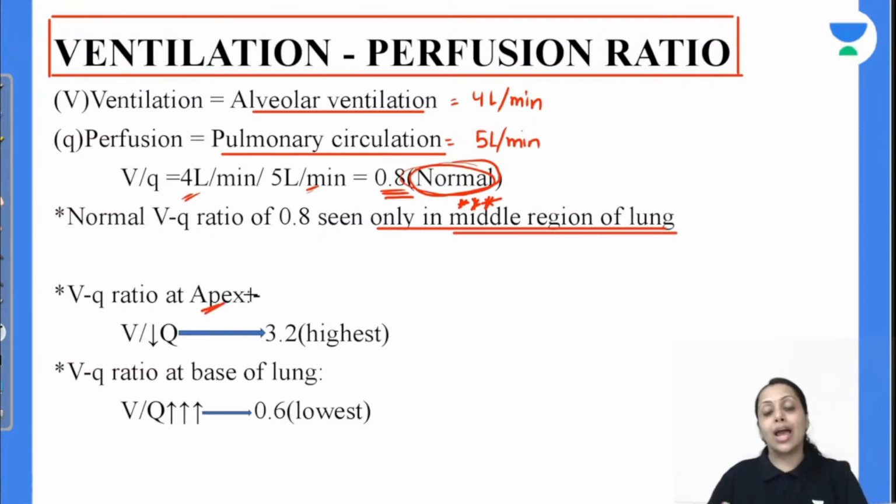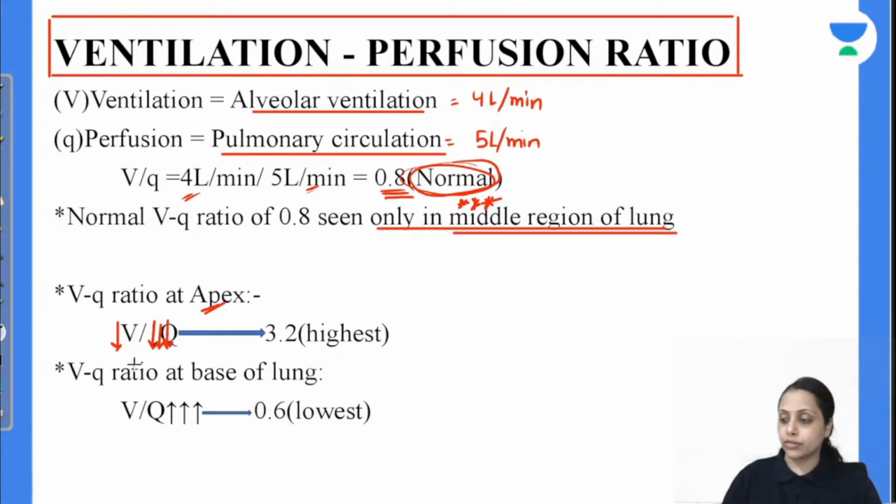So now coming to the apex. Apex पे क्या है हमारा? Perfusion less है. Ventilation is less but perfusion is very less. Almost nil है perfusion. So this ratio increases, and at the apex हमारा ventilation perfusion ratio highest होता है, and it is 3.2. Base of lung की बात करेंगे तो ventilation is more, but perfusion is very more.